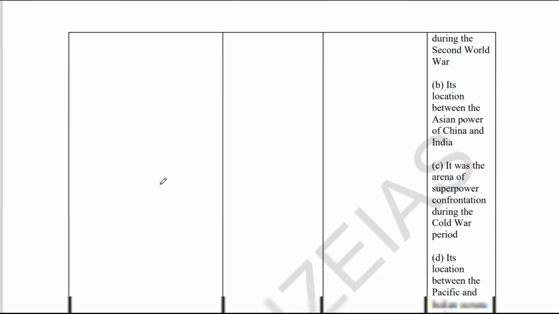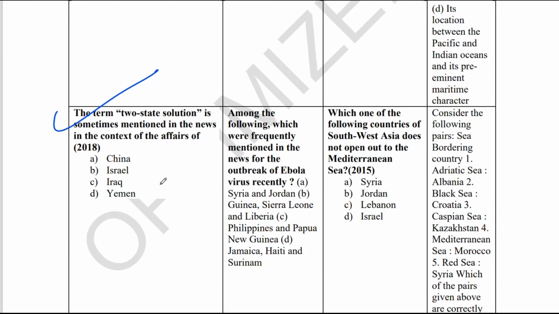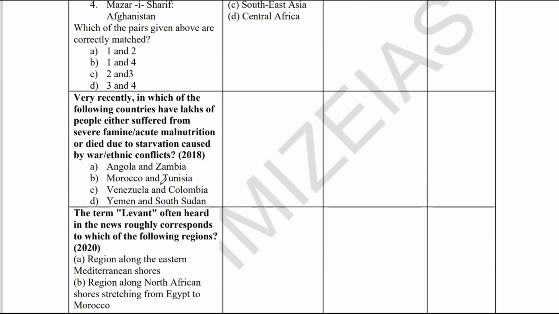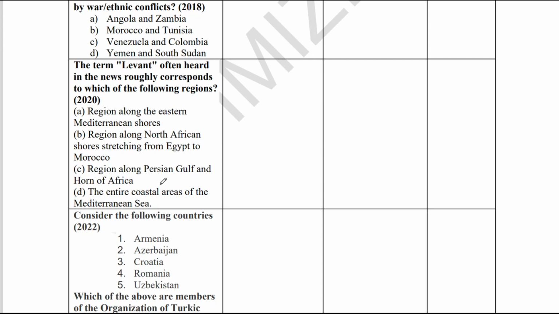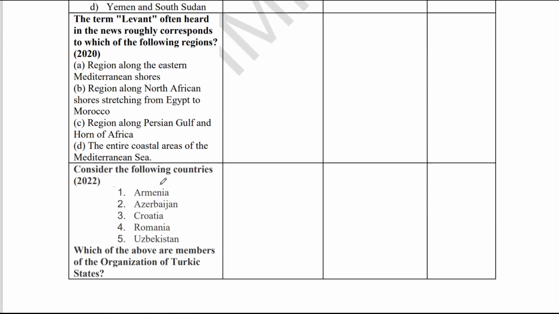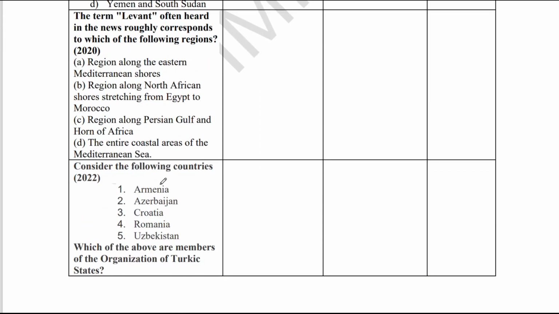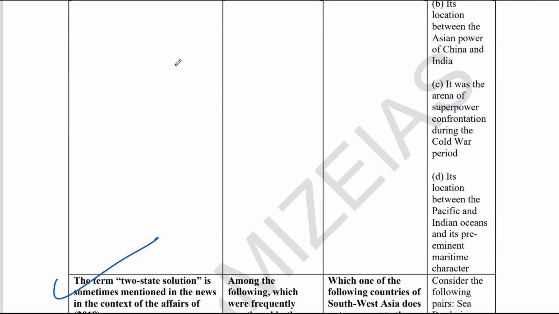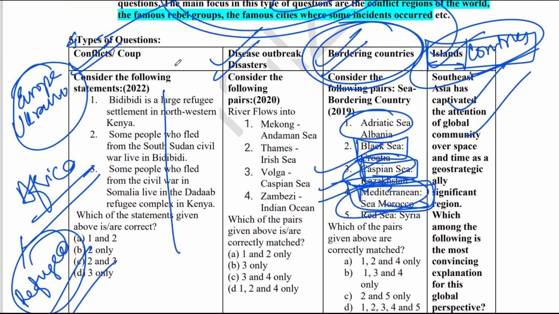You can see they have asked questions on the Middle East, Africa, Middle East, a lot of questions on that. Again, you see a question on the Mediterranean region, Mediterranean Sea, and Golan Heights, again Middle East. So a lot of questions come from the region of the Mediterranean Sea and the region of the Middle East.